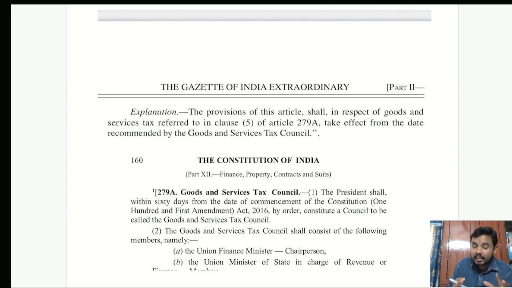It means that 279A also does not have any overriding effect. At the same time, Article 246A is also not saying that the power it has given to the Parliament and the state legislatures is subject to the recommendations. Those wordings were not there. Since the wordings were not there in that way, the recommendations of the GST Council with regard to the primary legislations are not binding. This is what the Supreme Court had said.